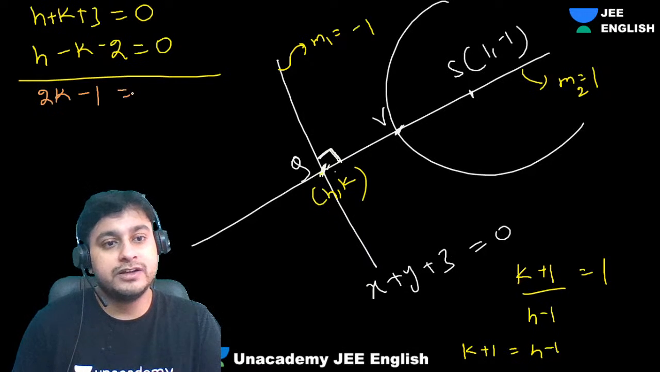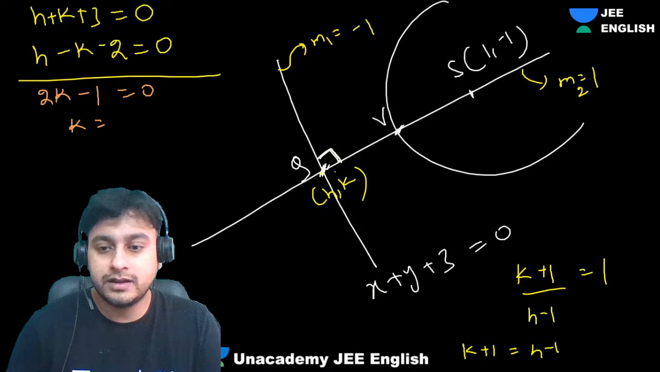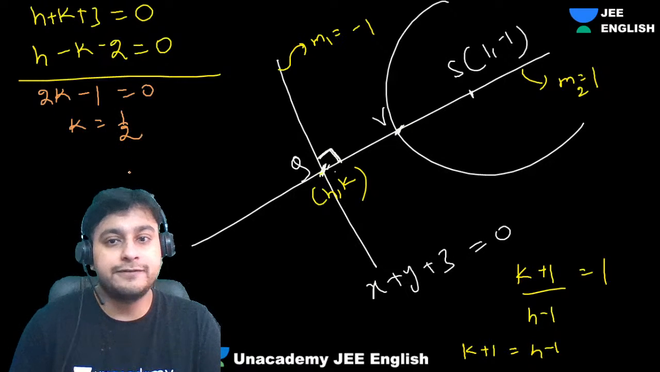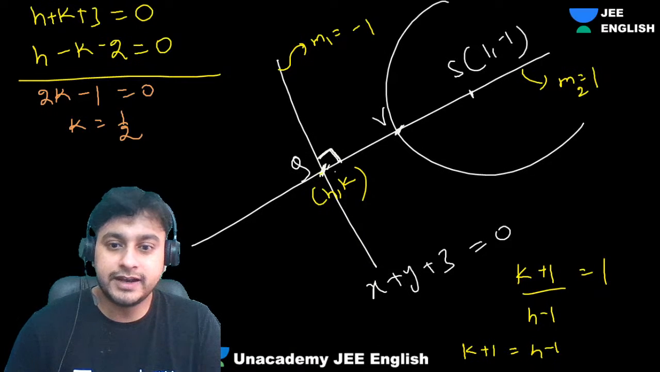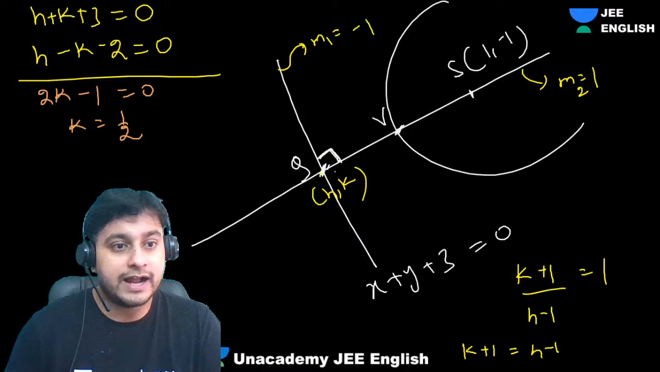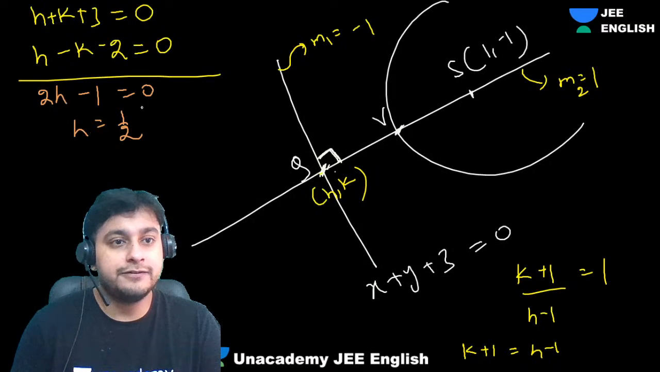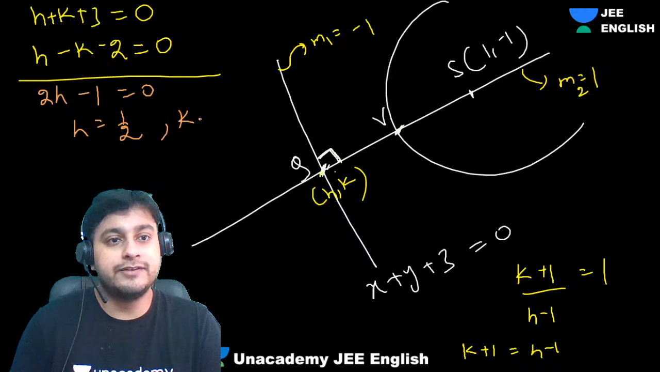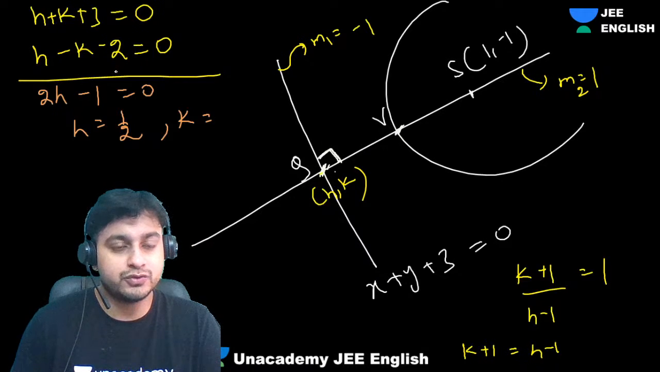2h minus 1 equals 0. We'll get h equals half, right? Okay, sorry, if you're adding it, you will get h. H is half. So h is half, put it there. Can I get k also, guys? K will be minus 3 minus half. Right? Can I get k as half minus 2?